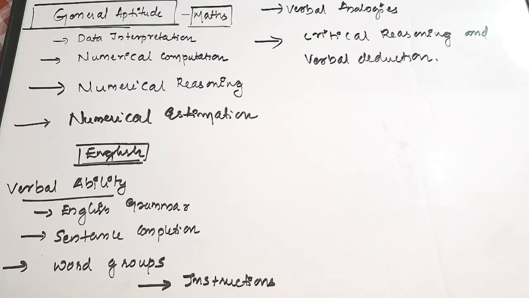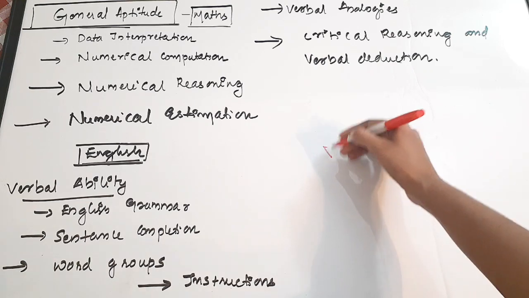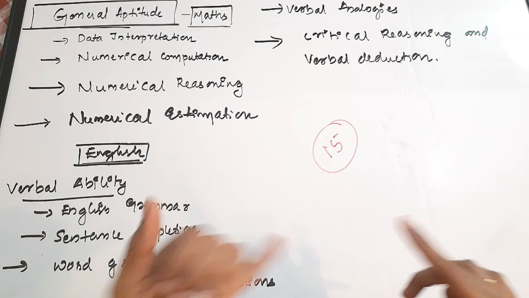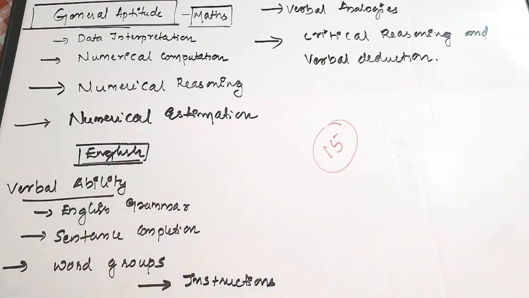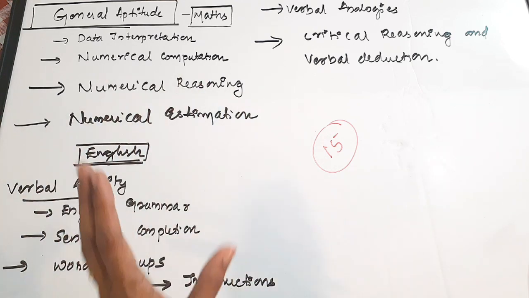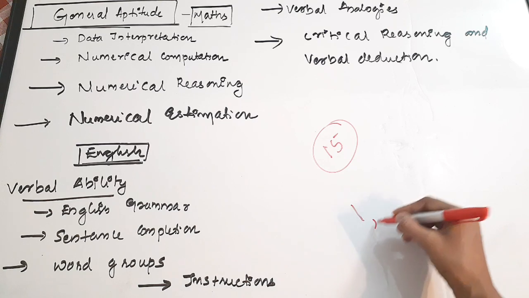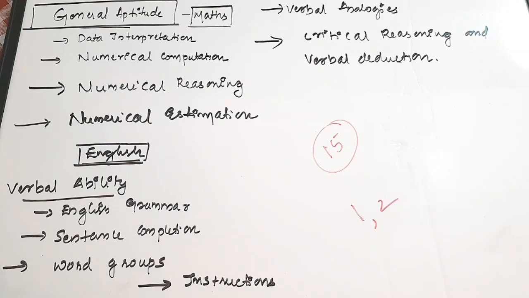Okay. So first we are going to see the general aptitude section, where you'll be awarded 15 marks. For maths, that is general aptitude and reasoning, and for English, the sum total is 15 marks. And I'm telling it once again, there are 1 mark questions and 2 mark questions. So you should know that this is one section. And in this area, what all things do you have to prepare to score these 15 marks? I'm including only the important areas.